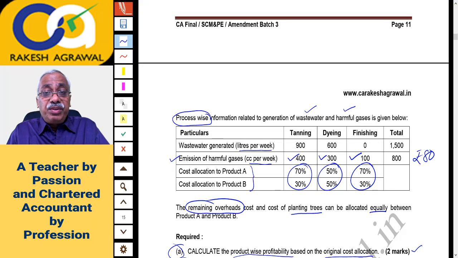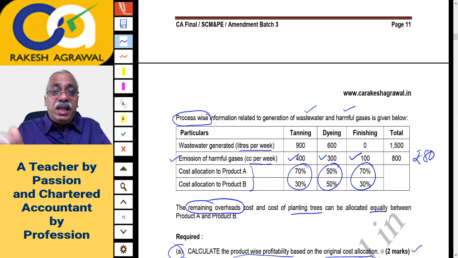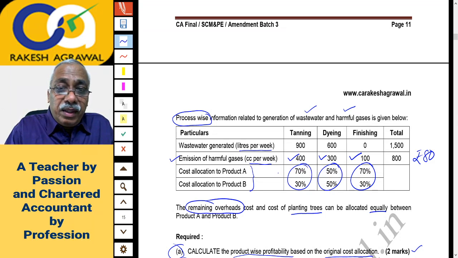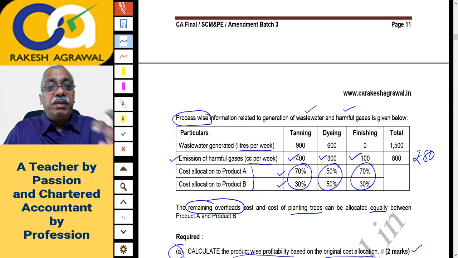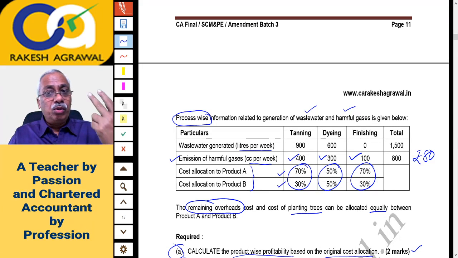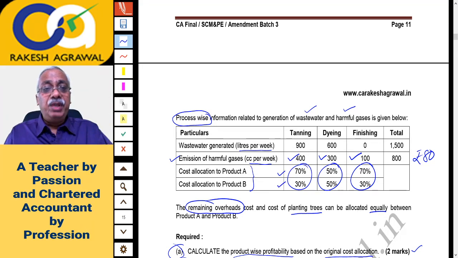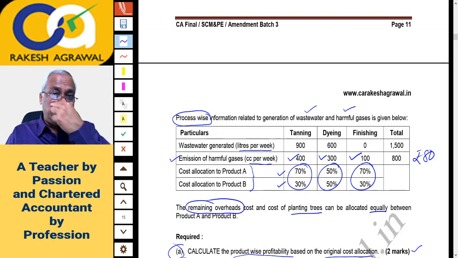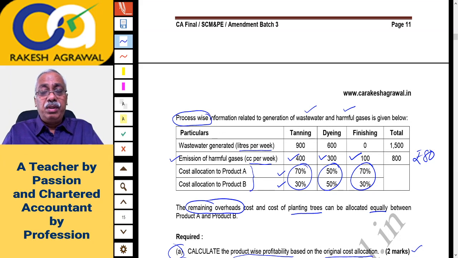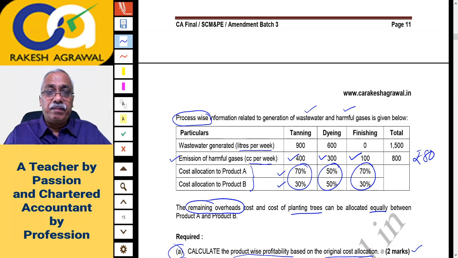This you will split between 3 activities or processes: tanning, dyeing and finishing. Then the tanning cost will be further divided in the ratio 70:30 between product A and B. So you'll have to do 2 calculations. First, this 80 rupees incurred on emission of gases will be apportioned between the 3 processes, and then reapportioned in the ratio given: 70:30 for tanning, 50:50 for dyeing and 70:30 for finishing.